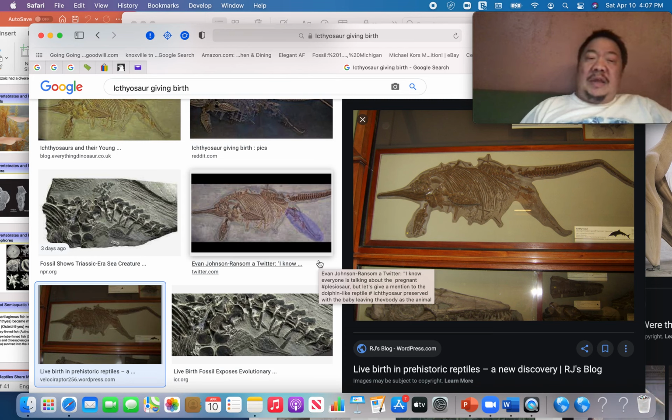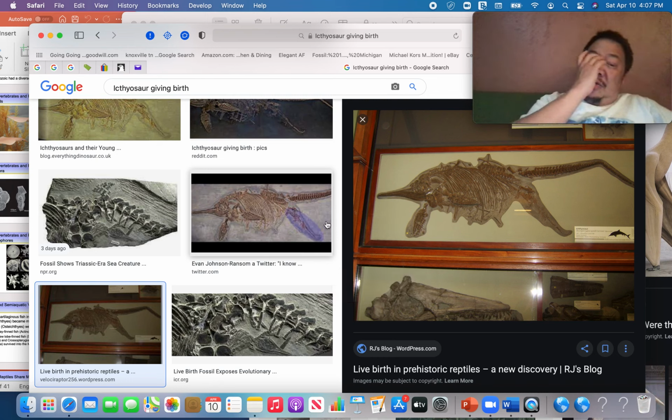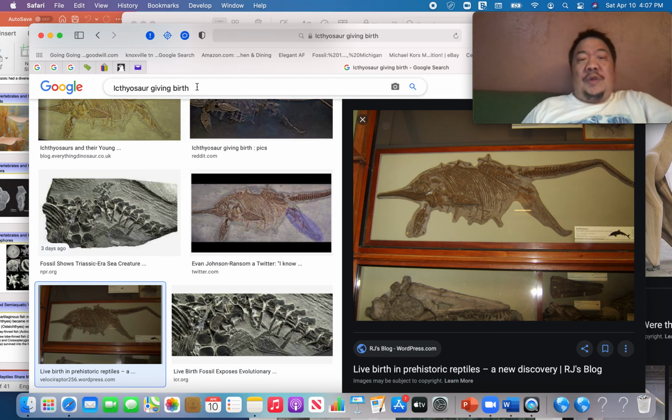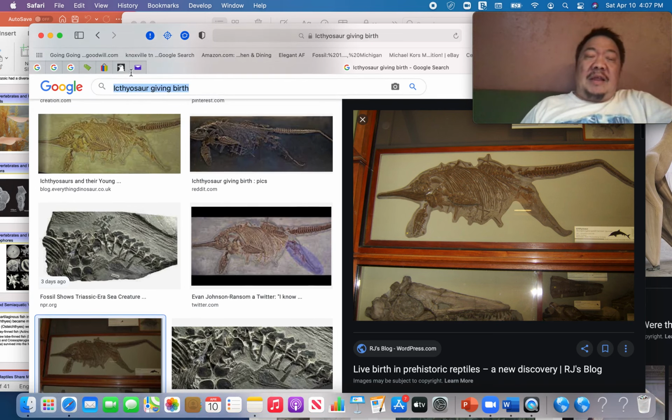Also, remember, ichthyosaurs are reptiles, so the mother would not have any mothering instinct. It wouldn't try to protect the babies. You're on your own once you're born. The ichthyosaurs were the marine reptiles most adapted to life in the sea.